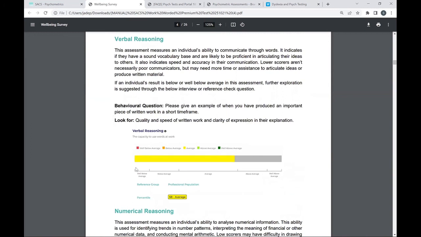So say, for example, you have a candidate that profiles in the below or well below average, or perhaps towards the lower end of the average range. Ideally, we would like to see at least an average result for verbal reasoning. That will give you a behavioural question, which you can use in a follow-up interview or when conducting reference checks to probe the area further.